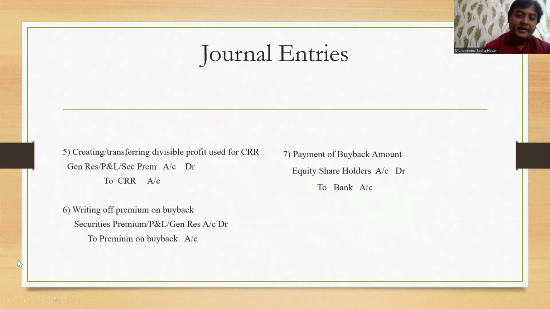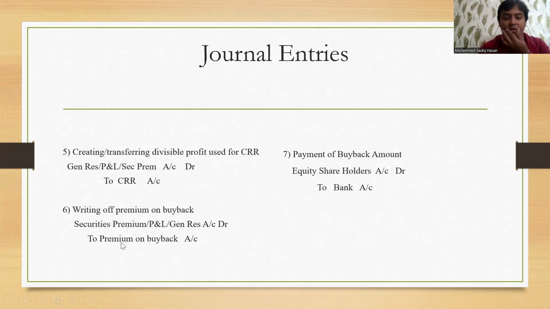If not, then you can take some part of other profit and loss and reserve to write off your premium on buyback. So what will be the entry for that? Security premium or profit and loss or general reserve, as the case may be, will be debited, and the premium which was debited first, now you are going to write it off. You want to adjust it, you want to settle it, so it is going to come on the credit side.